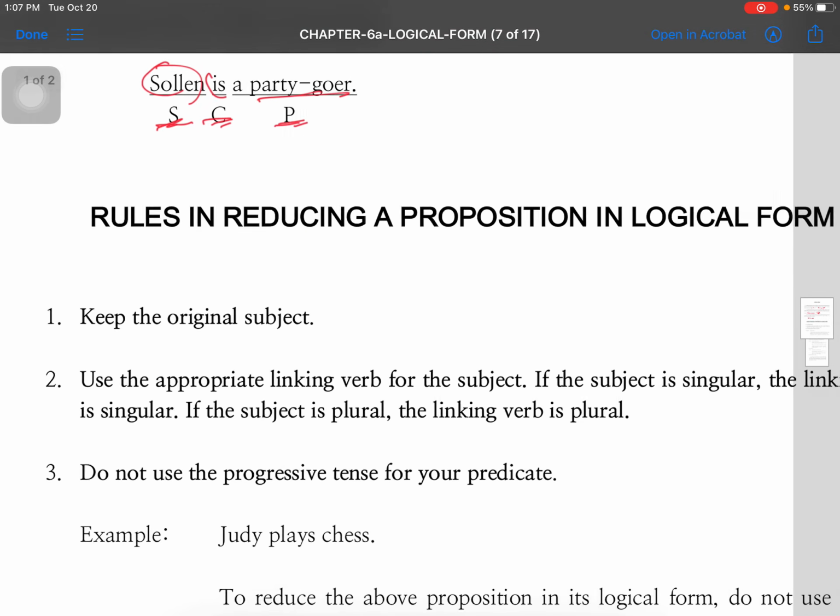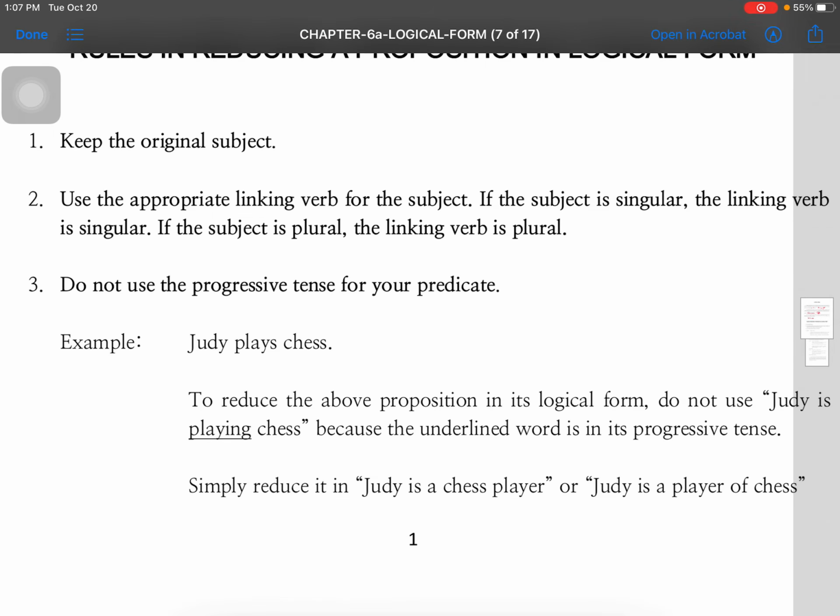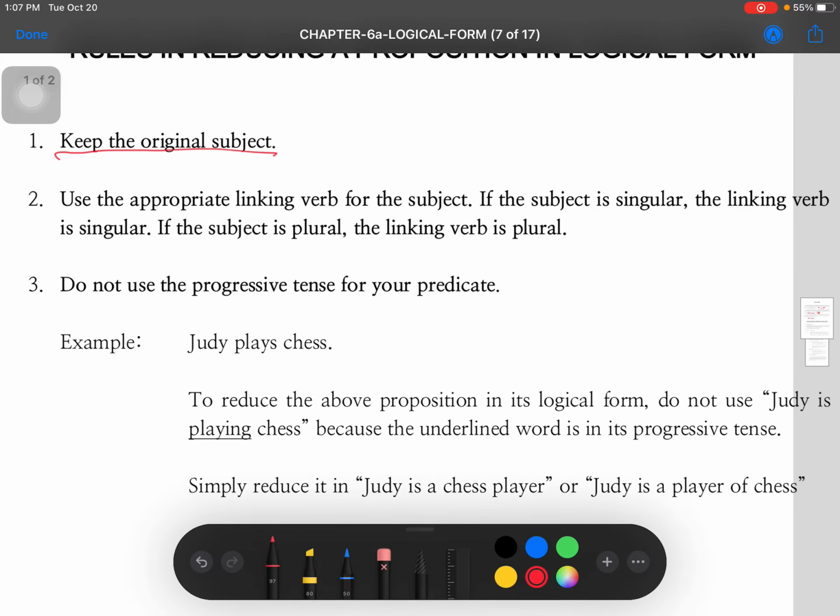Okay. Number one rule. Keep the original subject. Kung Solen ang subject, edi Solen ang subject. Huwag mo na papalitan. Huwag mo gagawing Ann Curtis. Solen nga di ba? Number 2, use the appropriate linking verb for the subject.